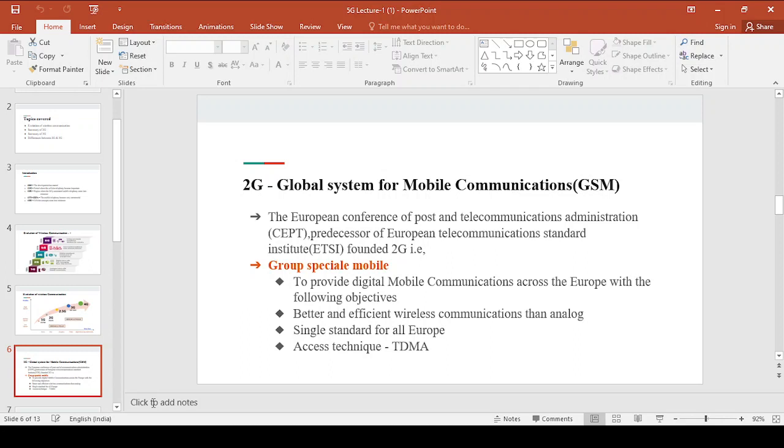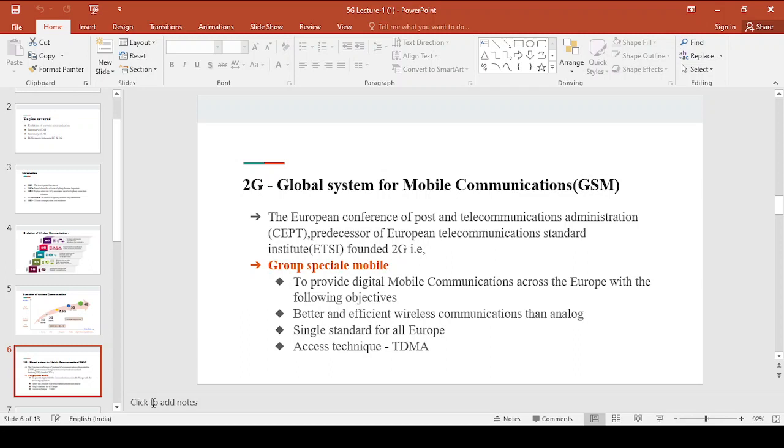Initially it was founded by CEPT and ETSI. They developed these 2G services to provide digital communication across their country, which is Europe, for better and efficient wireless communication. Initially they were not in a state to provide these 2G services across the world; they wanted to serve their country.